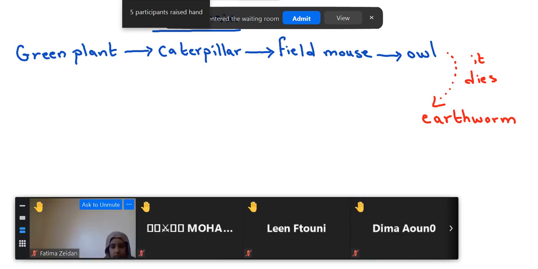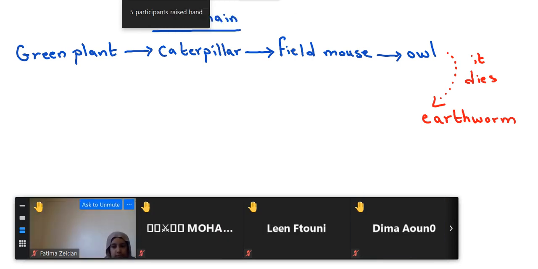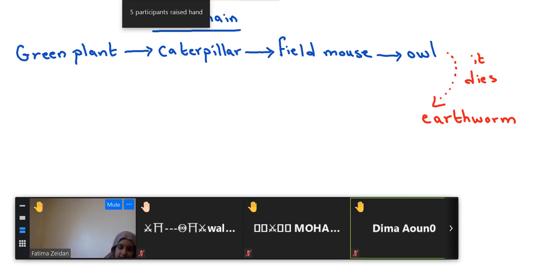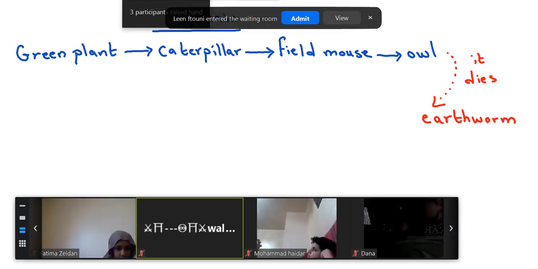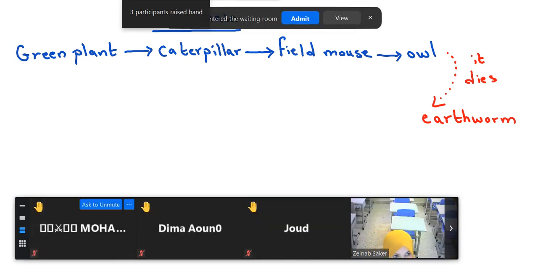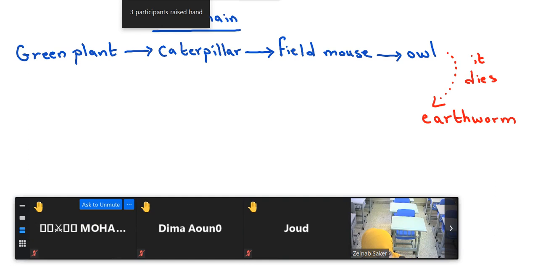Now, let's move to another student. Dima, how many links are there? Four. Thank you. Fatuma? Yes, there are four. Walid? Four. Thanks a lot. So all the students who are raising their hands have answered.